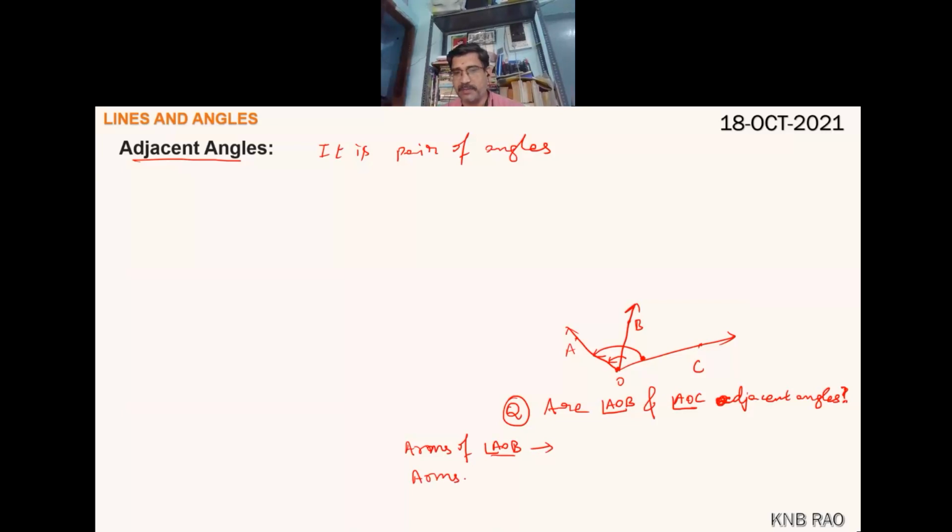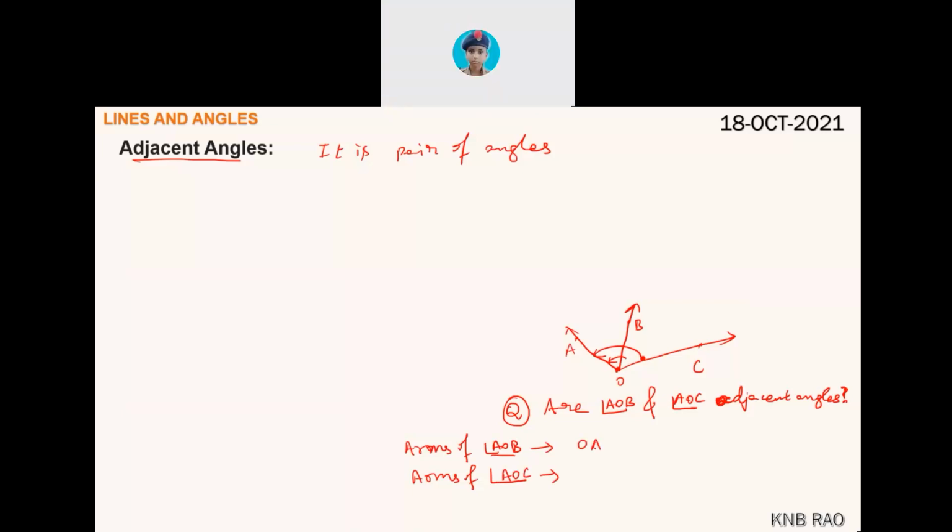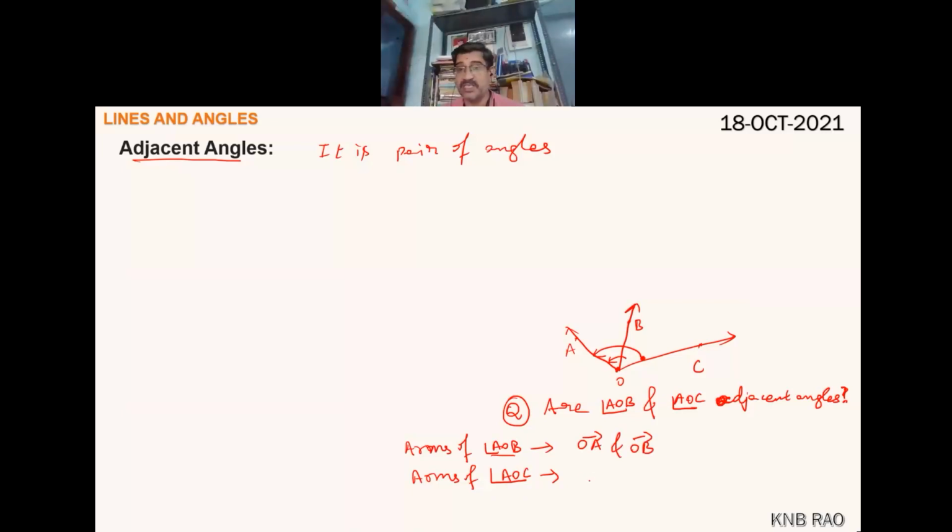Tell me. Sir, AOB's arms are OA and OB. Very good. OA and OB. OB is a common arm, sir, and OA is a non-common arm. Now, sir, tell me what are the angle AOC's arms? OA and OC.